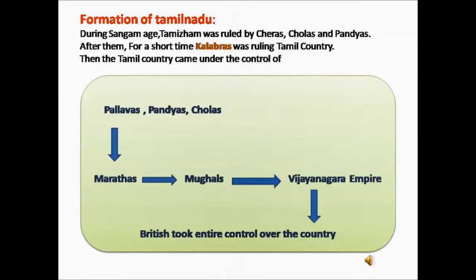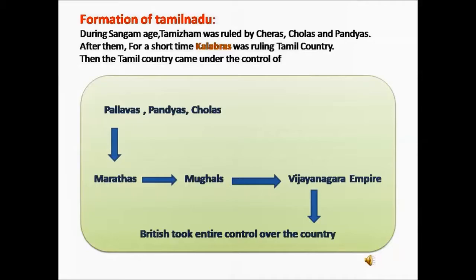Now we will see about the formation of Tamil Nadu. During the Sangam age, Tamilagam was ruled by the three great emperors Cheras, Cholas and Pandyas. They were defeated by the Kalabhras, and these Kalabhras were ruling the Tamil country for a short period. Then again, the Tamil country came under the control of Pallavas, Pandyas and Cholas. After their decline,